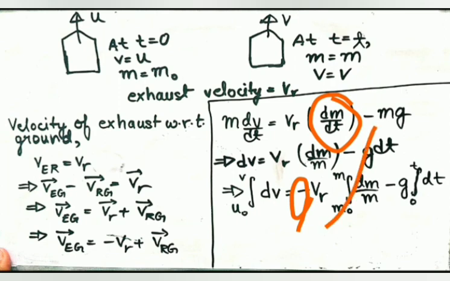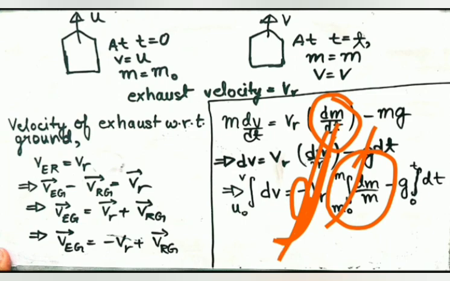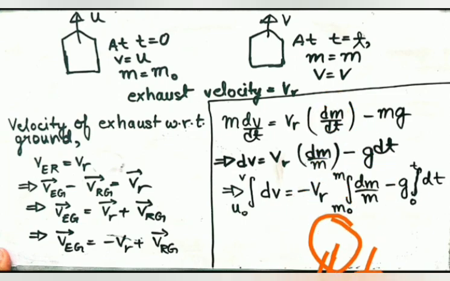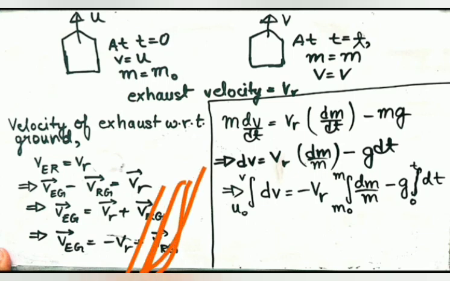I'll put here m, say m naught, actually it's m naught minus m, so this term will be negative, so we just put here negative. We don't have to worry about that, because dm by dt is negative, so we put there negative. And if you are really worried about it, then यहाँ से भी आप direct निकाल सकते हैं, बहुत ज़्यादा tension लेने की ज़रूरत नहीं है. It's quite easy.